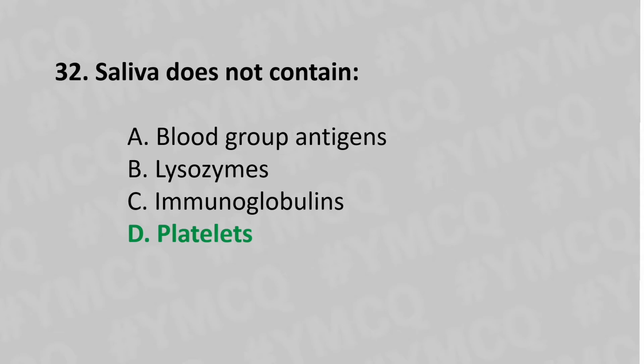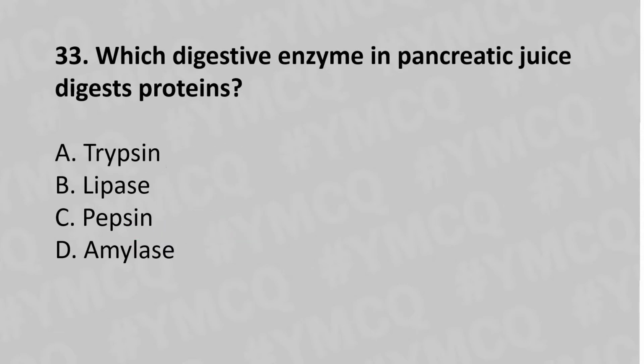Now let's move to question number 33. Which digestive enzyme in pancreatic juice digests proteins? Option A trypsin, option B lipase, option C pepsin, option D amylase, and the answer is option A trypsin.